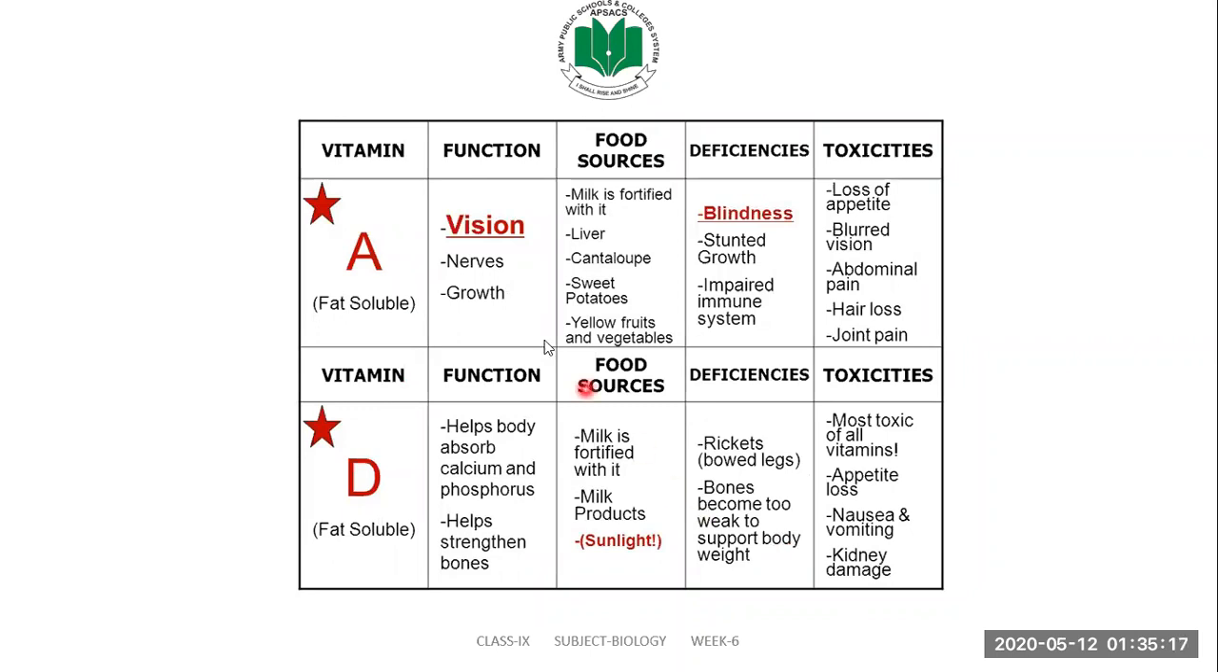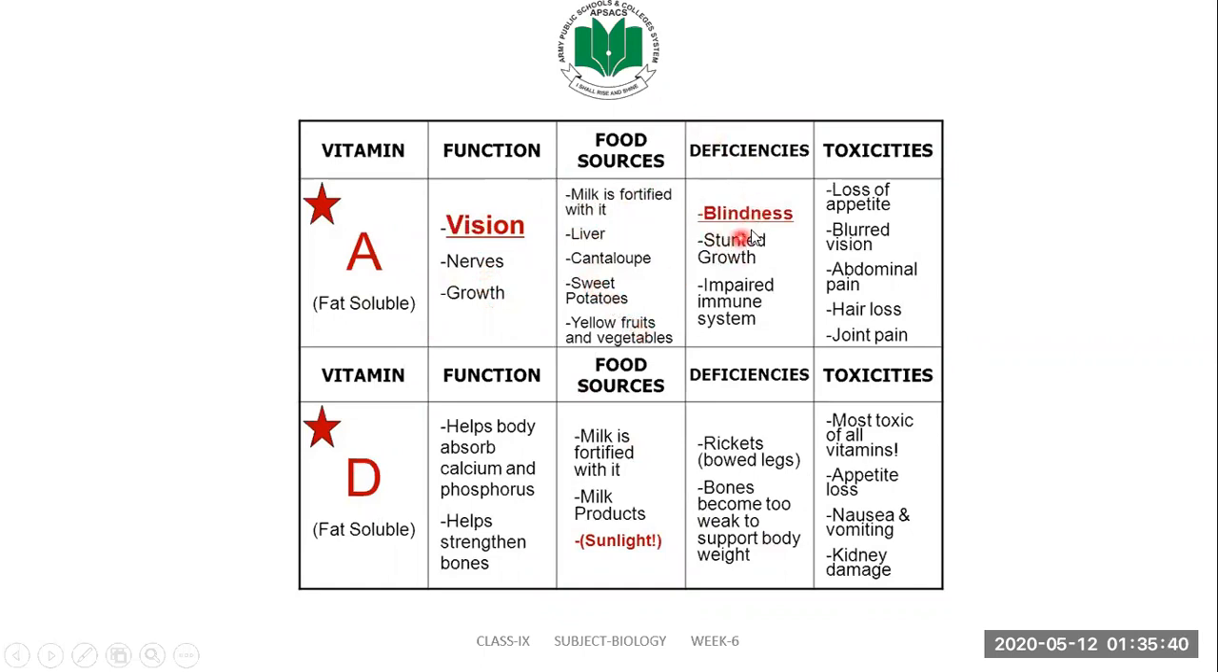Now we have to compare the function, sources, and deficiencies of the vitamins. First, vitamin A, which is a fat soluble vitamin. Its function is to maintain the vision, nerves, and growth of our body. Food sources are milk, liver, sweet potatoes, yellow fruits, and vegetables.